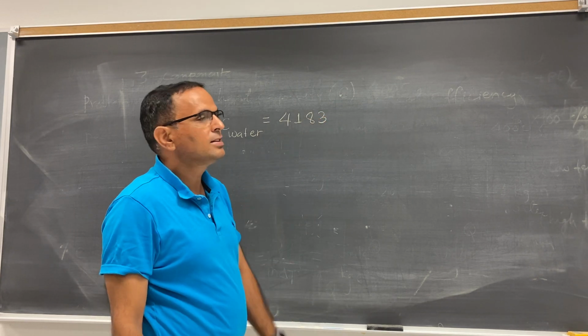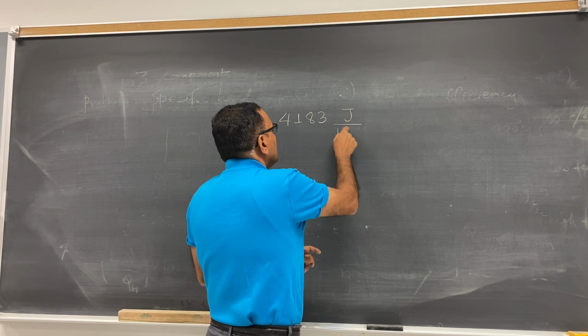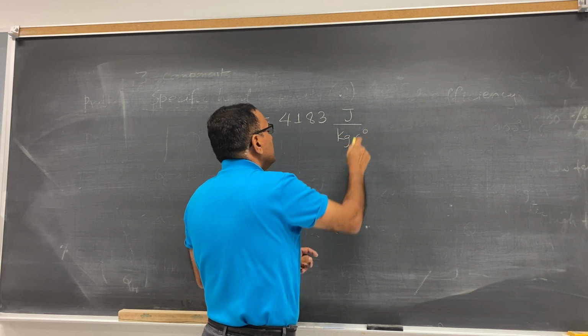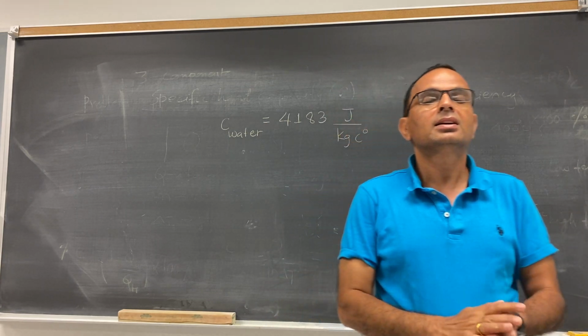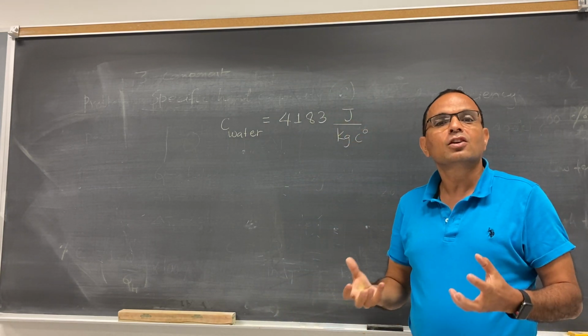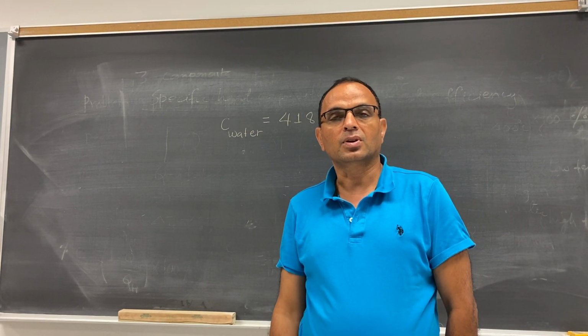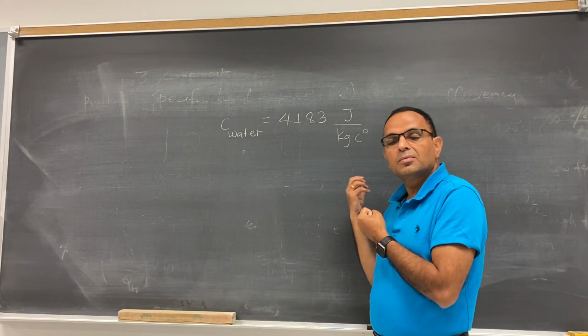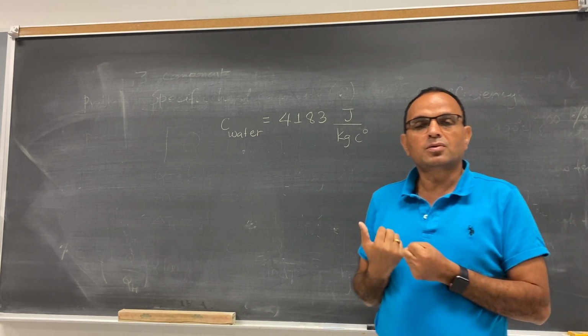Different textbooks have slightly different numbers. 4,183 joule per kg degree Celsius. Water has a big specific heat capacity. That is why water takes a long time to heat. It needs a huge amount of energy if you want to heat the water.